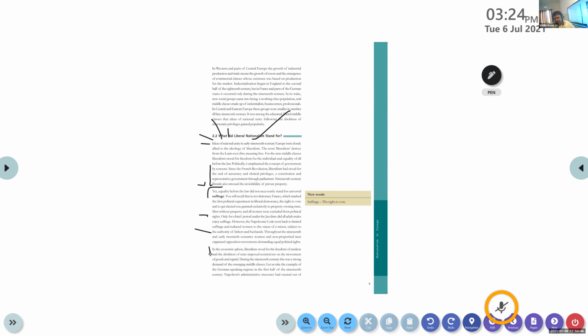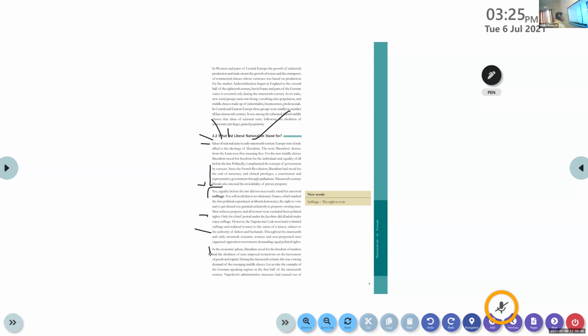But at the time of the Jacobins, they gave some rights to everyone. Basically, they provided political equality for everyone. But again, at the time of Napoleon Bonaparte, what happened? The status of women was reduced to that of minors. Always these women are under the patronage or control of their husbands and fathers. Clear? That is the conclusion. And we are here now, with the liberals in the economic sphere. What is that?